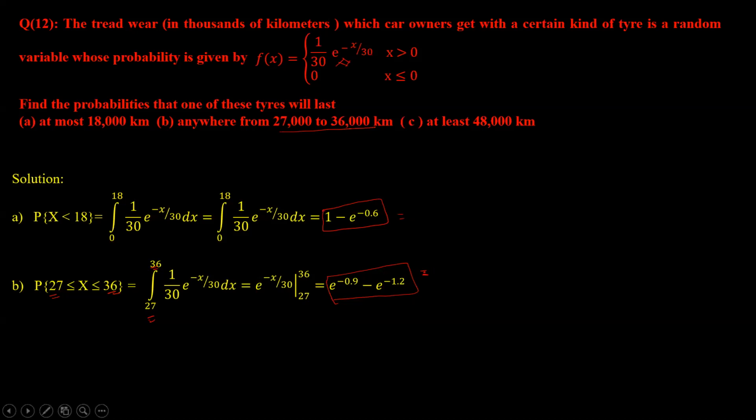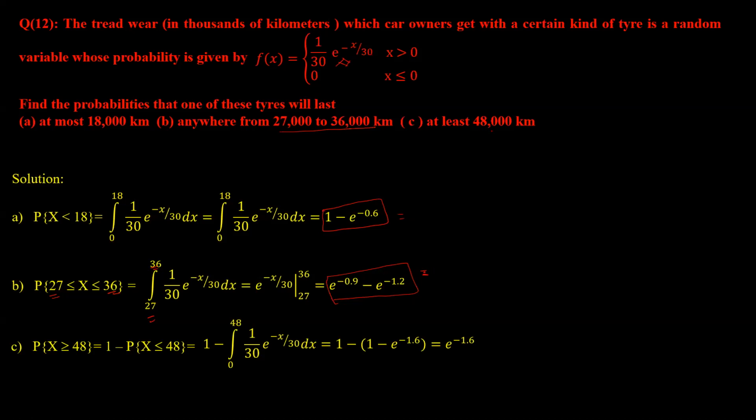Okay. Then part C, at least 48,000. So 48,000 or more. Here you have two options. Either you start from 48 and you go up to infinity, or you go in reverse form. I have taken this as 1 minus P of x less than 48. So less than range is 0, so 0 to 48 I have taken. So given f of x, just evaluate. You will get e power minus 1 by 6.